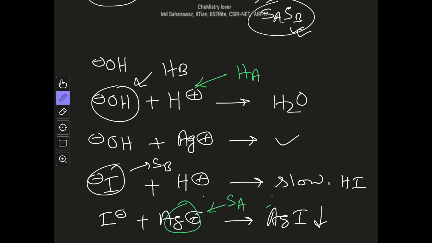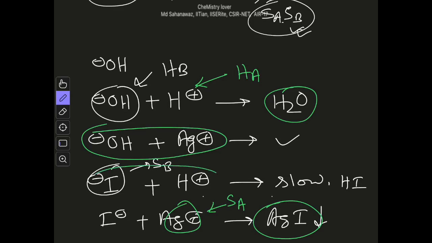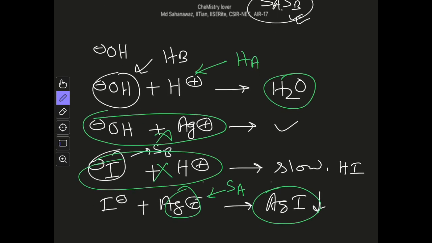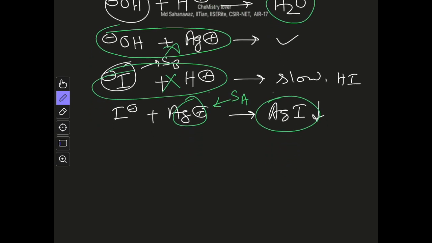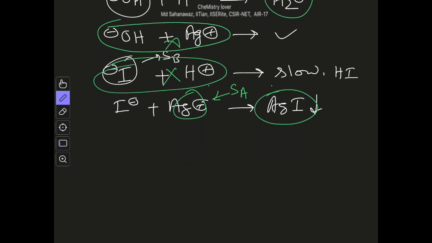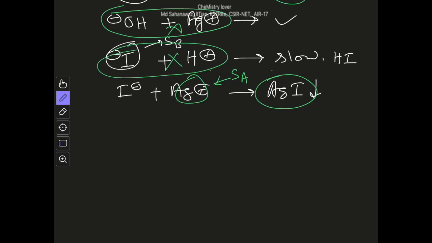So that's why the soft-soft interaction is more favorable in one case, and the hard-hard interaction is more favorable in the other. But the hard-soft interactions in both cases are not favorable. So from this example we can see the difference. But always, hardness and softness is a relative thing, and we have to compare between the two whenever we are discussing any hardness or softness, right?